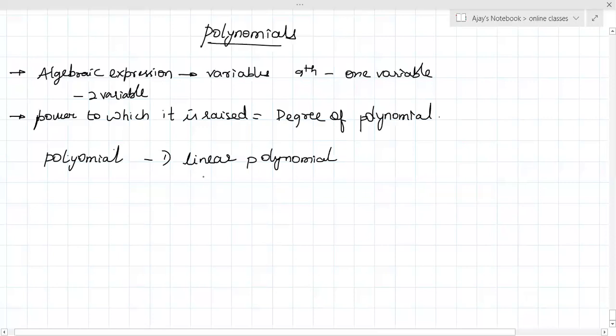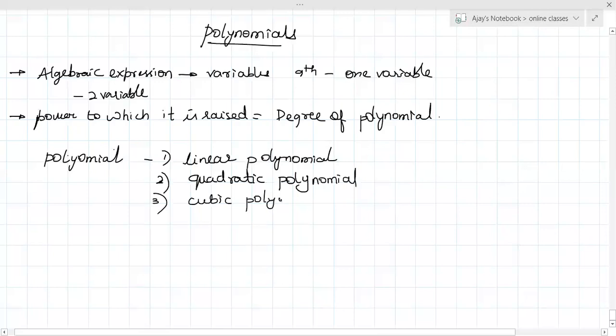Second one, we have quadratic polynomial. Third one, we have cubic polynomial.